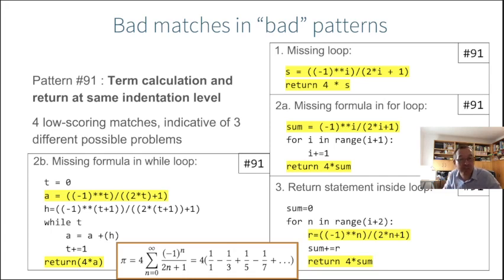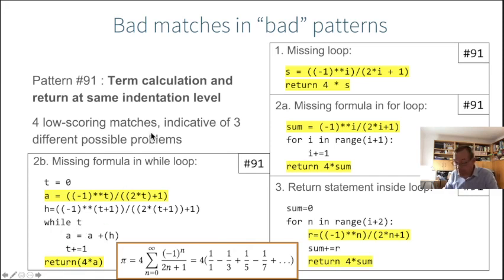In this particular example, the bad pattern captures the following structure. It captures the fact that the term calculation, the calculation of one of the terms of this series of pi, and the return statement appear at the same indentation level. For those who don't know Python, you have to know that in Python, indentation is very important. For example, if this return statement would be indented here, it's outside of the loop. If it would be nested one level deeper, like here, it's part of the loop. So a loop doesn't start with begin end. It's based on the indentation level.